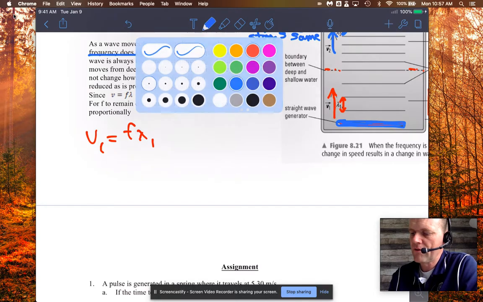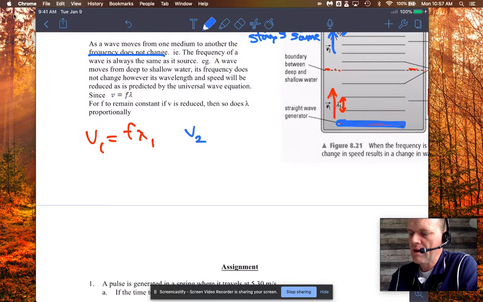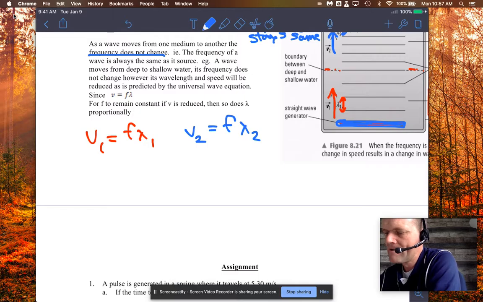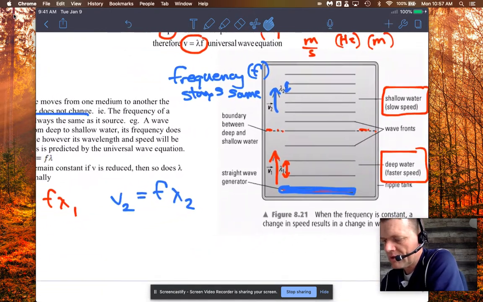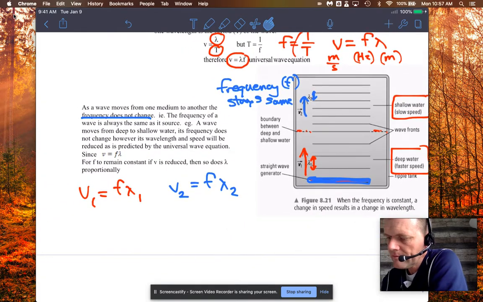That's what's happening in the first medium. In the second medium, we have a second velocity times a frequency times wavelength number 2. Okay? And that's what I'm showing you right here. So velocity 1, velocity 2, wavelength 1, wavelength 2.